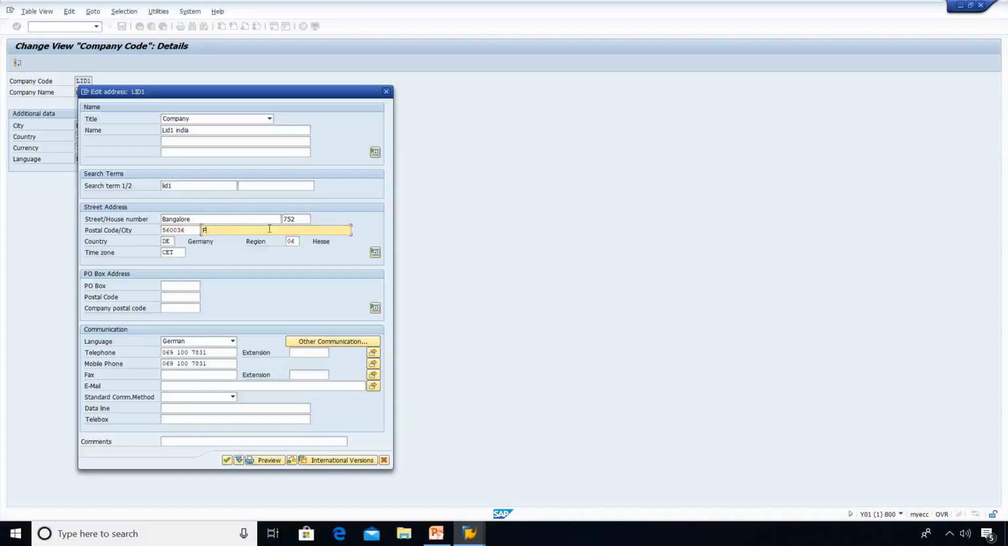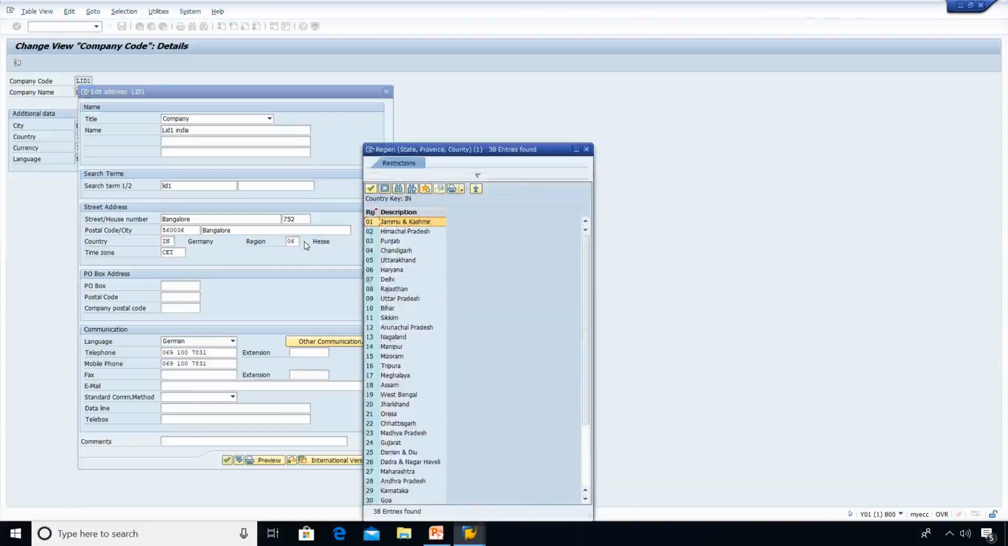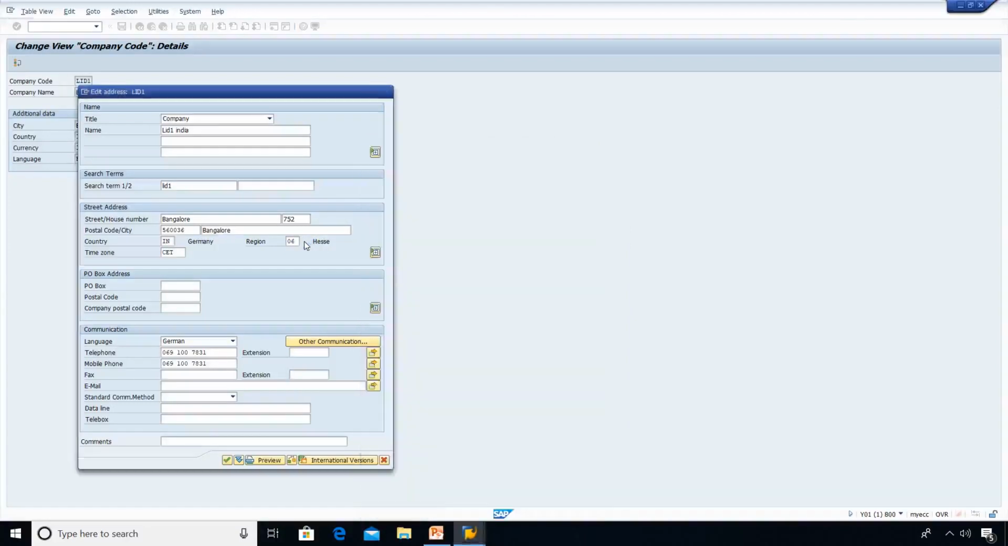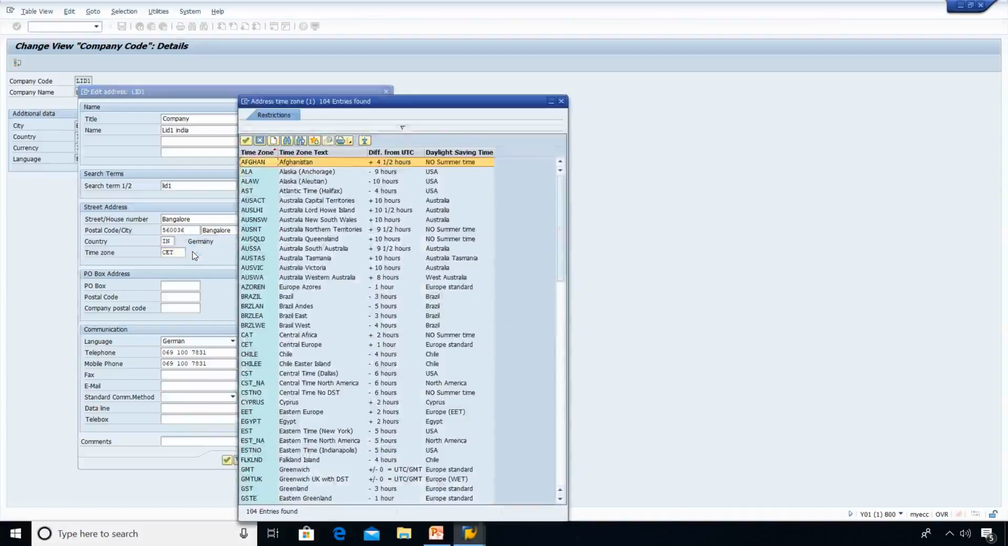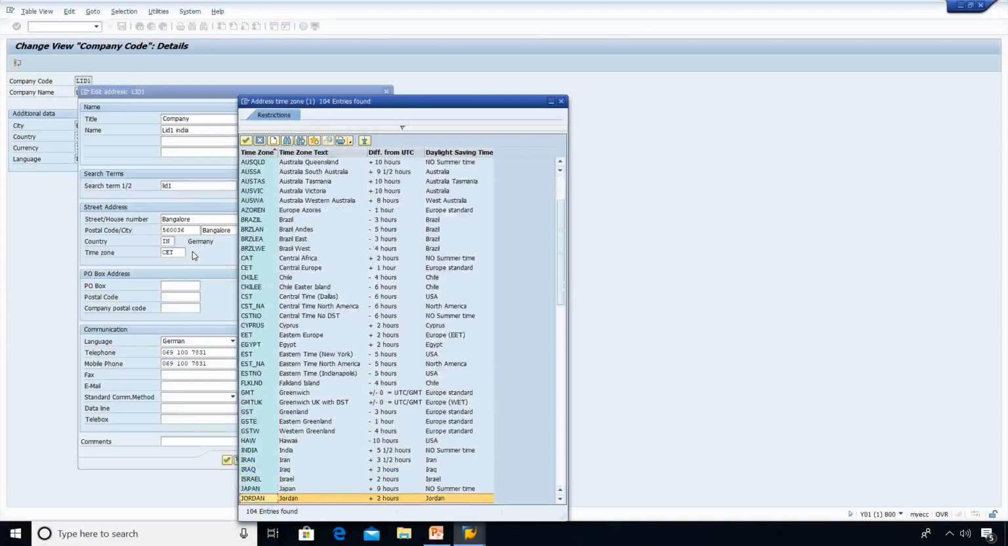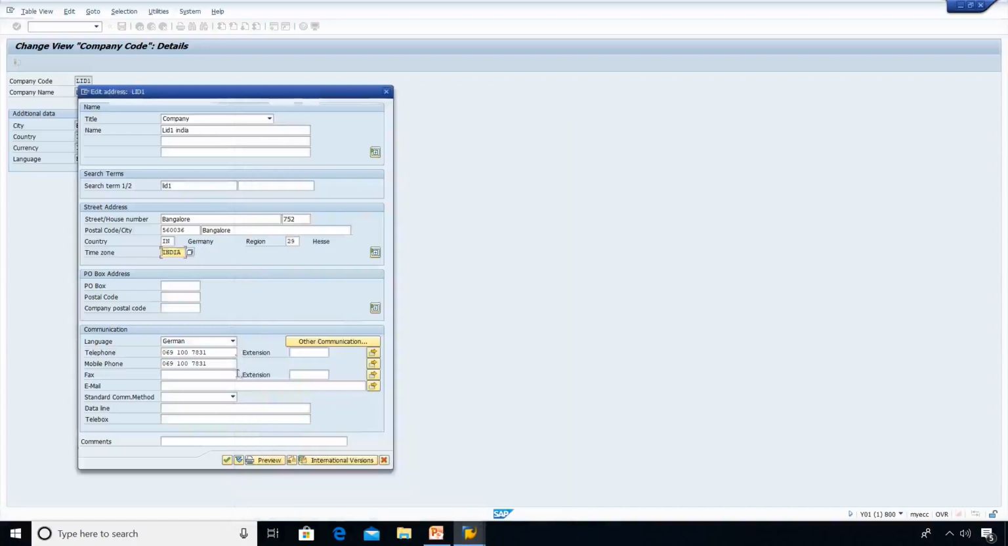City Bangalore. Country IN, India. Region talks about the province or states in a country. So Bangalore will be coming under Karnataka. 29 is the region code. Time zone, let me choose Indian Standard Time. India you can choose. Now language, it should be EN for my enterprise structure.